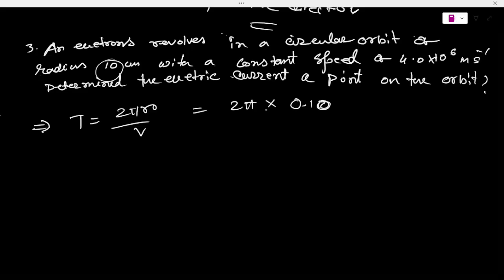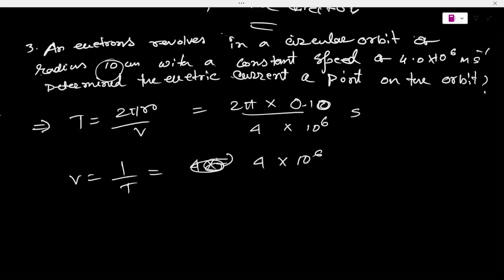And divided by velocity, which is given as 4 into 10 to the power 6. So what will come out? We know that nu is equal to 1 by T, this is the frequency. So 1 by T is basically 4 into 10 to the power 6 divided by 2 pi into 0.10 second inverse.